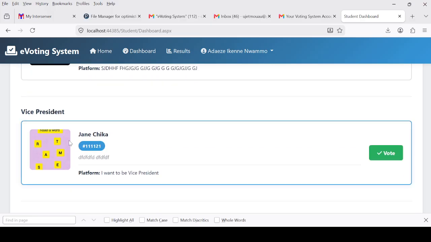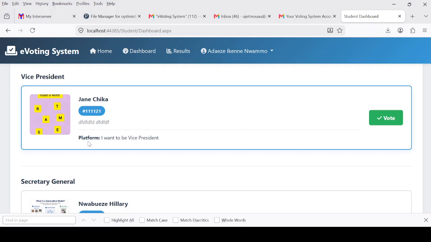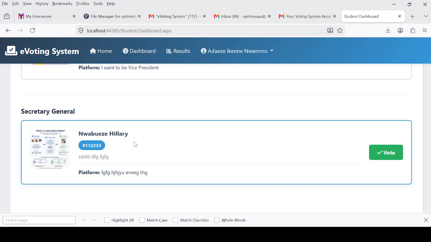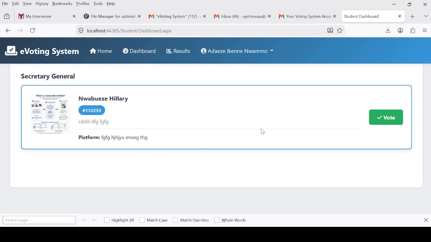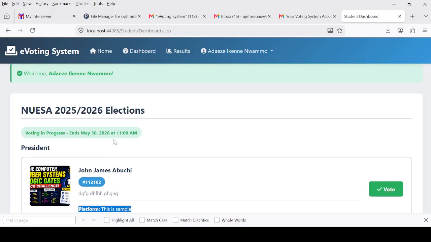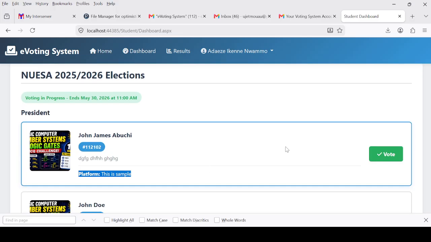Now, for vice president, I have only one person contesting, Jane Chika. I can vote. I have this person for Secretary General, only Mwabeze Hillary, contesting for the post of Secretary General. So I can vote. Now it is time for me to vote. I will have to vote because our election will end by 11 a.m. So I will do it fast, vote, even though 11 a.m. is still far. But because I've logged in here and because of this tutorial, I'm going to vote now.